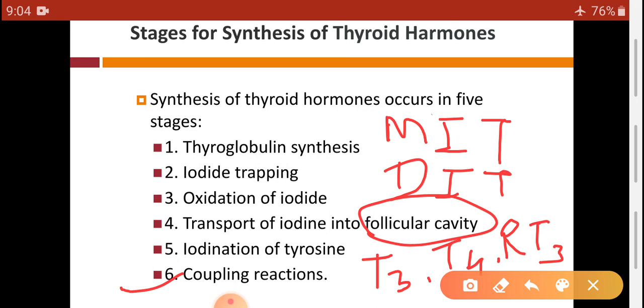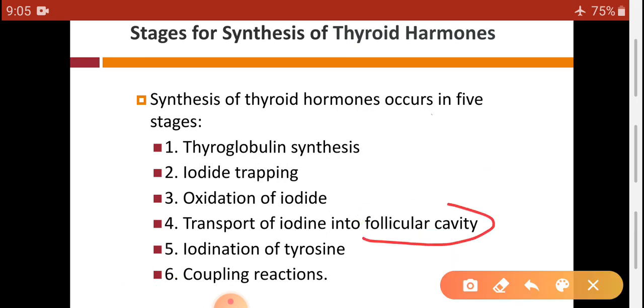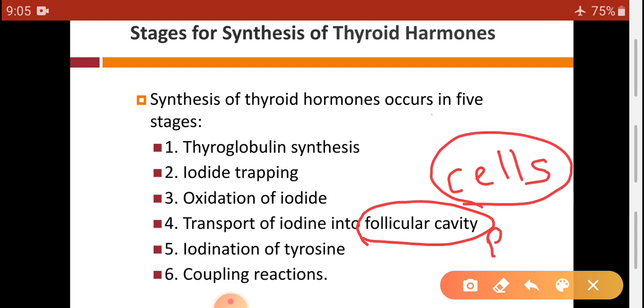So out of these, T3 and T4 are transported again into the blood with the help of process endocytosis, that means from follicular cavity T3 and T4 are again transported into the follicular cells, and from cells they are again transported into the blood.